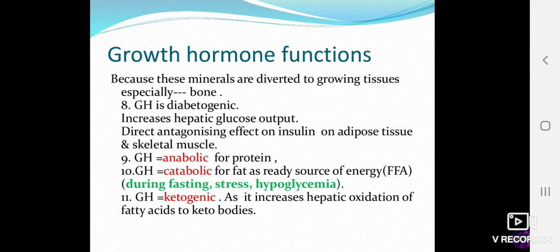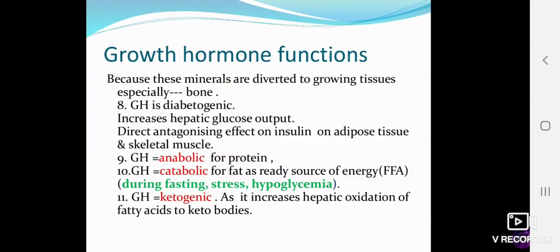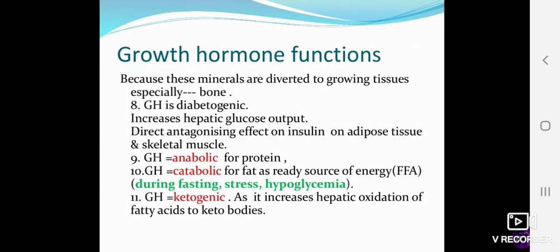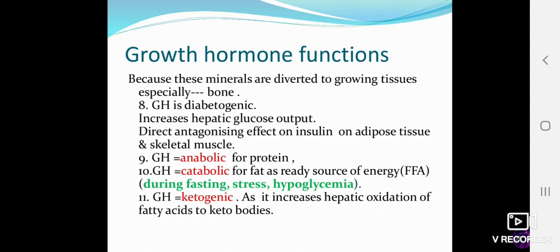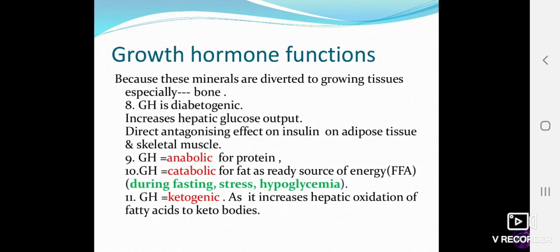Growth hormone is anabolic for protein, that means it helps in protein synthesis. It is catabolic for fat, that means it breaks down fat, and so it serves as a ready resource for energy, as free fatty acids and glycerol.